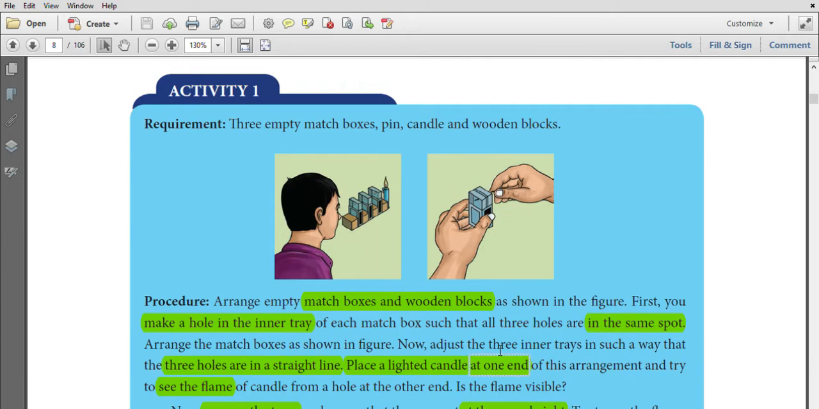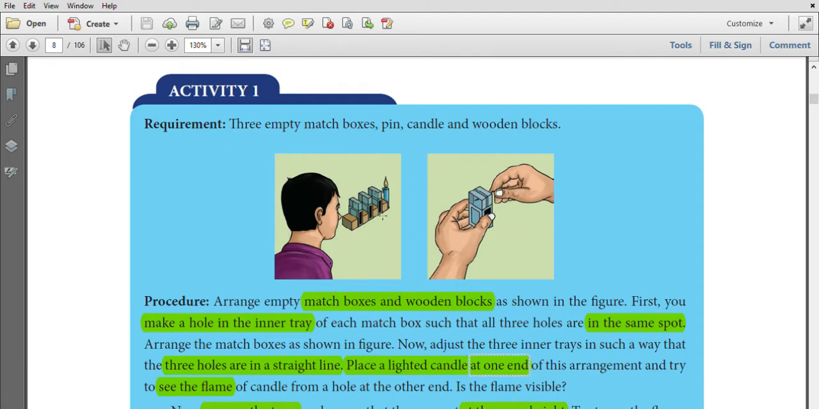How will you prove the light passes in a straight line? By performing a simple experiment, you can prove that. Take 3 matchboxes, pin, candle and wooden planks. Arrange the matchboxes and wooden planks like that. Make holes in the inner tray of the matchbox at the same spot. At the same height, you make holes in the inner trays of the matchboxes. Arrange the matchboxes such that the 3 holes are in a straight line.